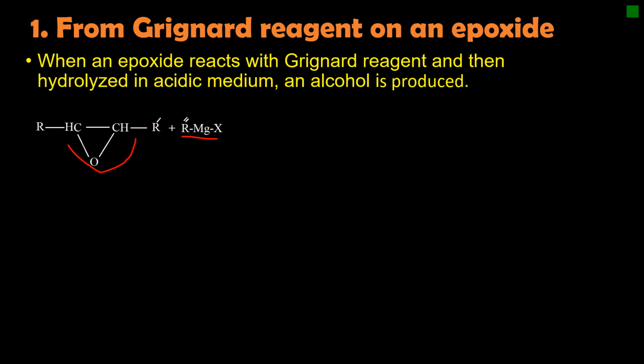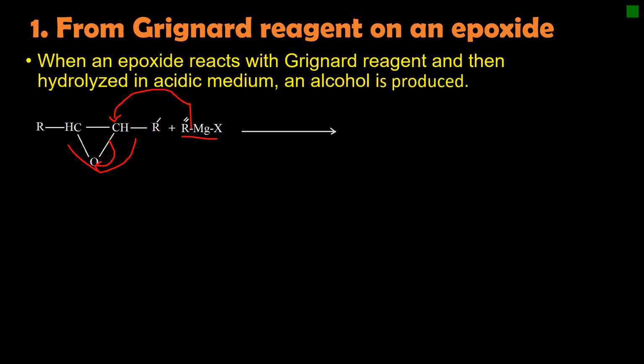First of all, the bond between carbon and magnesium of organomagnesium is broken, and a pair of electrons is shared with electron deficient carbon of the cyclic ether, which repels electrons of the bond between carbon and oxygen, and this produces an alkoxide.